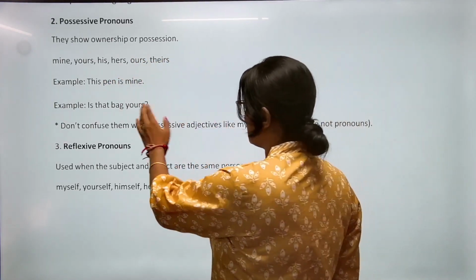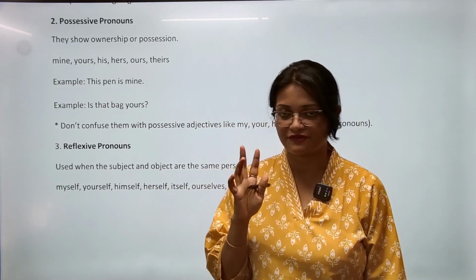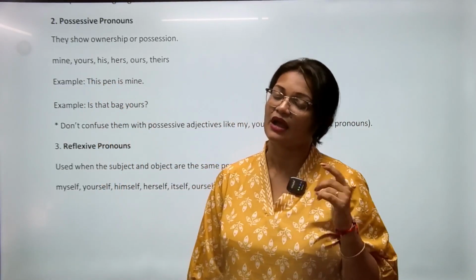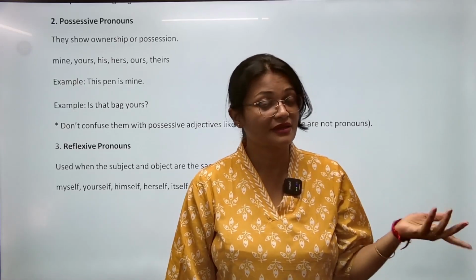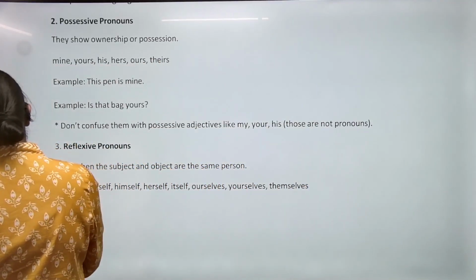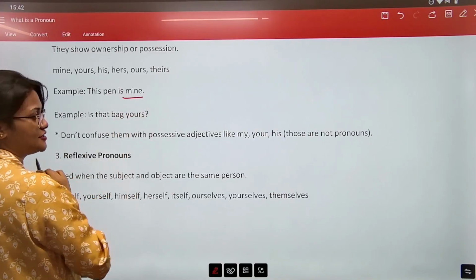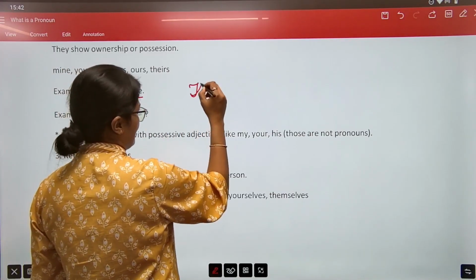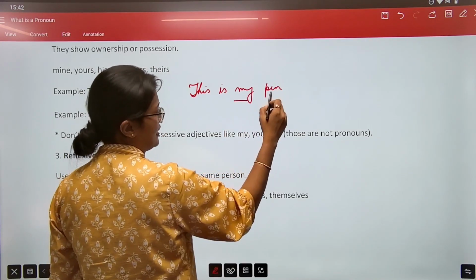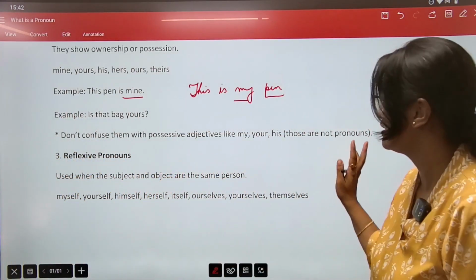ये सारा example होता है possessive pronouns. So example, this pen is mine. So when do we use mine and my if you have a confusion regarding this? So mine is used in the objective place. This pen is mine. Otherwise, you simply write this is my pen. So when you use my, you have to use उसके बाद another noun. Let me just write down this one so that you get clear. अगर sentence ऐसे लिखना है तो my वाला position objective position में रहेगा. Otherwise, you can just write this is my pen. So my के बाद we have to write this one common noun because we are not exactly naming that pen. So ये common noun है. Fine. So this is my pen.